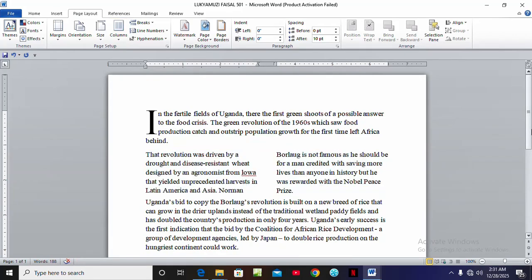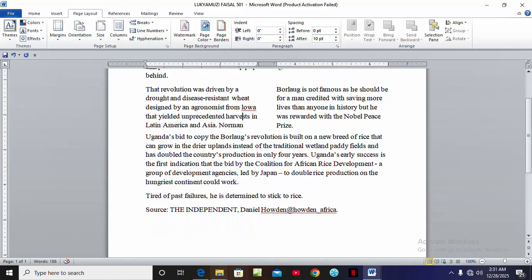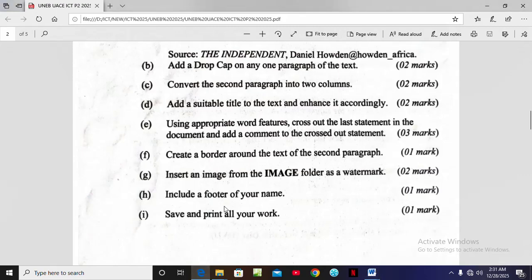Then from there you're going to come to the next question, which says add a suitable title to the text and enhance it accordingly.